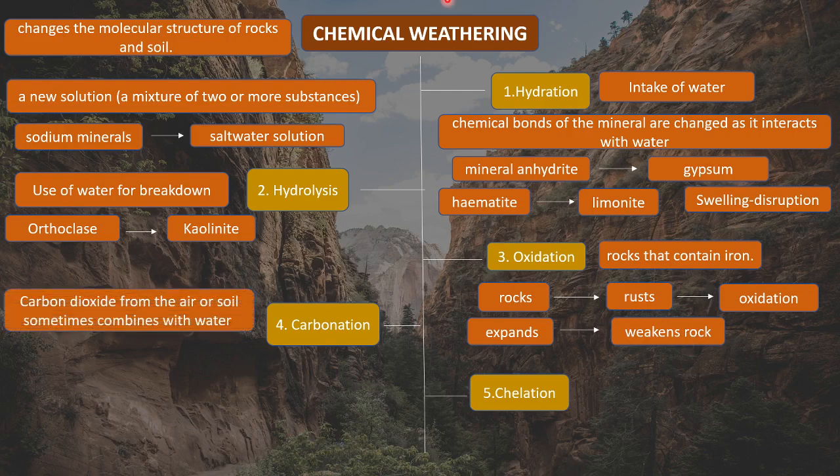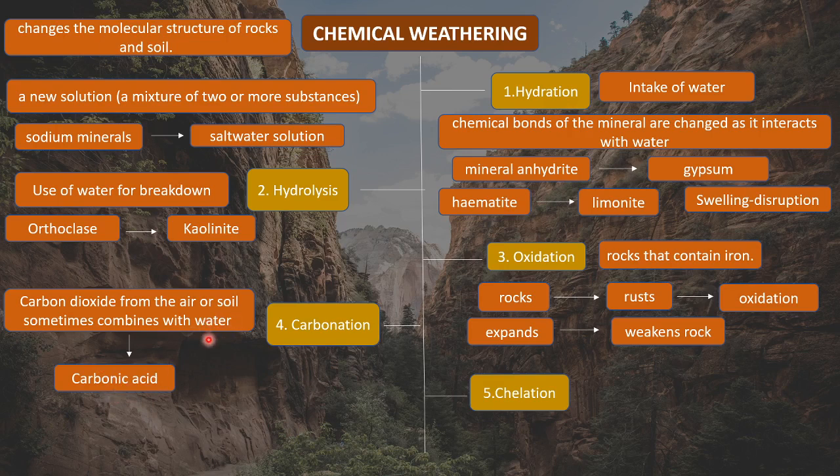Now we understand what is carbonation. Carbonation means in the atmosphere there is carbon dioxide present. In the air there is carbon dioxide present, or in soil also there is carbon dioxide present. So this carbon dioxide combines with water, it makes a chemical reaction with water. So this leads to formation of carbonic acid. When CO2 combines with water, it will form carbonic acid.